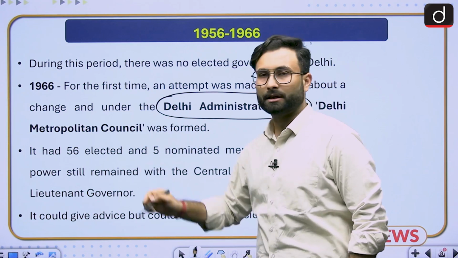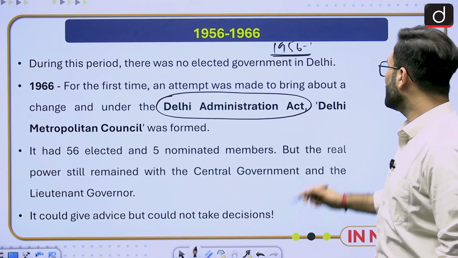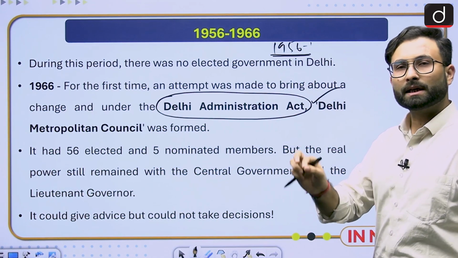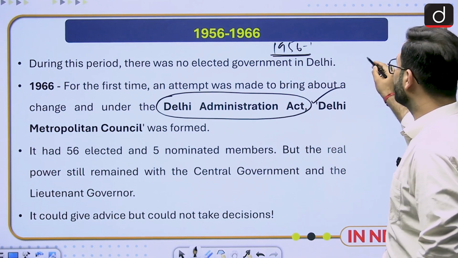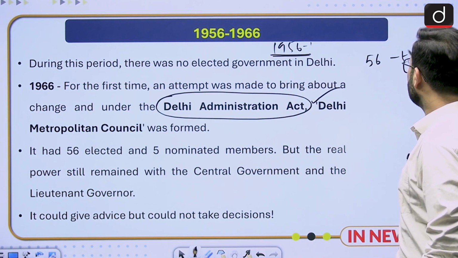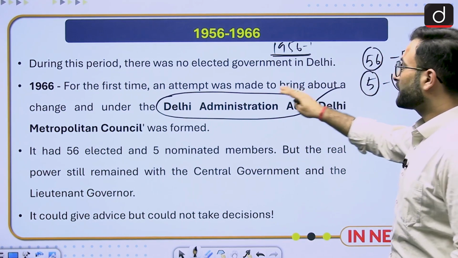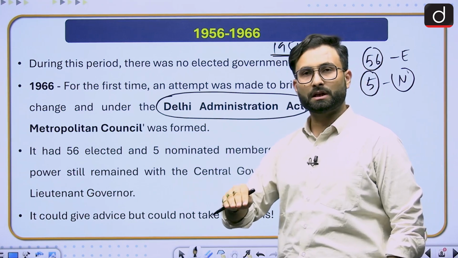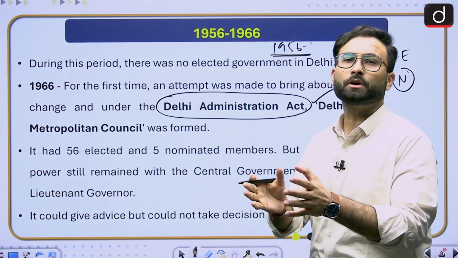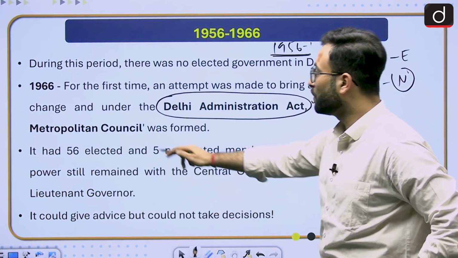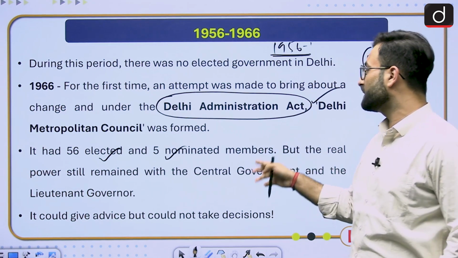Now there comes an act in the parliament, that is the Delhi Administration Act. Here they made a council. The name of the council was Delhi Metropolitan Council. Now this particular council had some members: 56 elected members and 5 nominated members. When we talk about this council, you can say their advice was taken, but the authority was still with the central government. So it had 56 elected and 5 nominated members, but the real power still remained with the central government and the lieutenant governor.